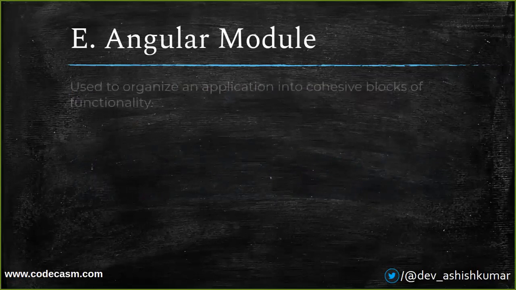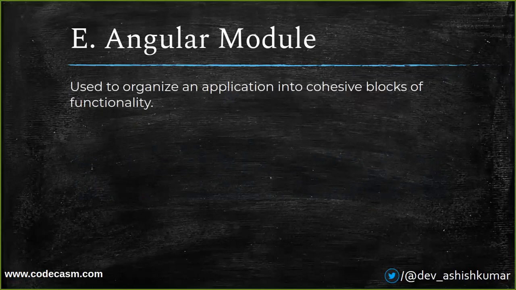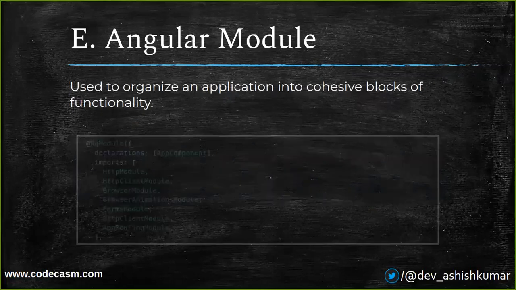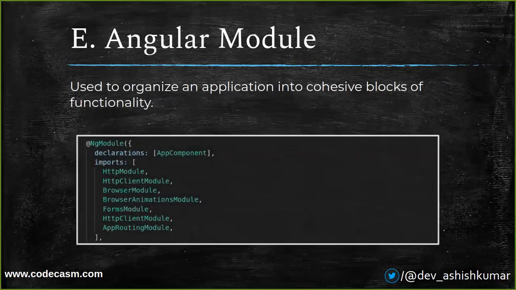Angular module, this is we can say an entry point where our application has all the holds, like it helps in organizing our application. So it is called a cohesive blocks of functionality. Here in ng module, we have all the informations like what all components we are going to use in our application, what all modules we are going to use in our applications, and what all services we are going to inject in our applications or modules.